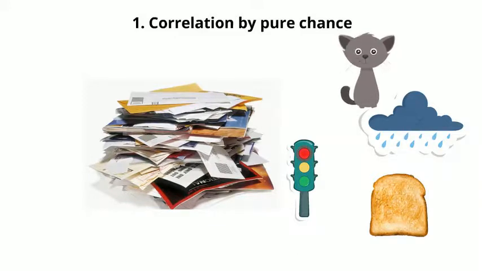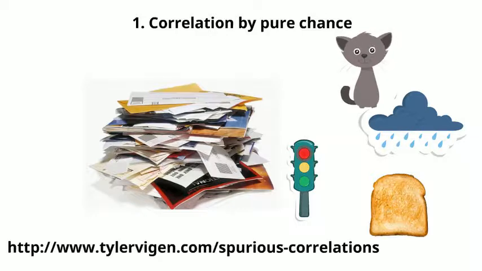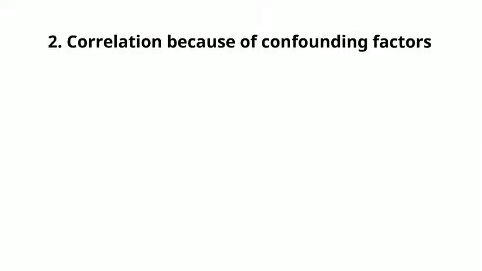The text version of this presentation lists a website that provides hundreds of crazy correlations that have occurred by pure chance, but one event does not cause the other, and I'd encourage you to go and look at that website. Secondly, correlations can occur because of something called confounding factors. Here's an example of what I mean by that.